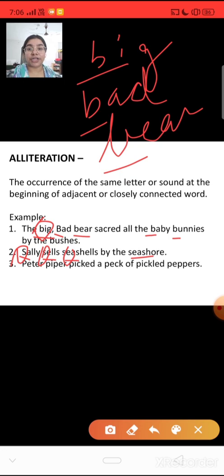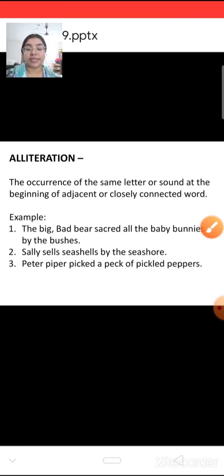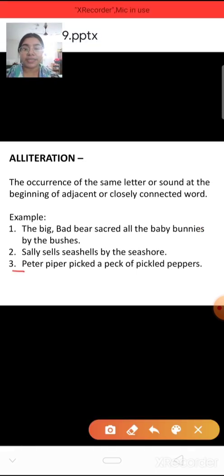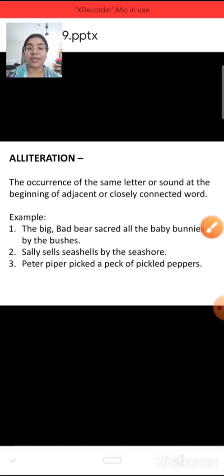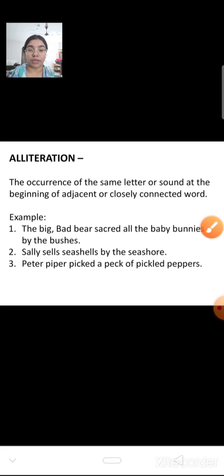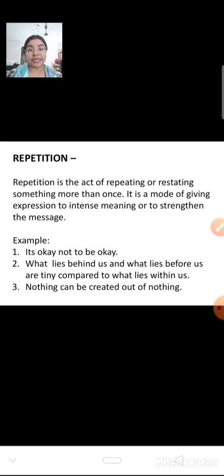Most of the alliteration figure of speech is seen in tongue twisters. Like for example, in the last sentence you can see: Peter Piper picked a pack of pickled pepper. That means P, the first letter of the words, is repeating again. That is known as alliteration. Hope you understood this.